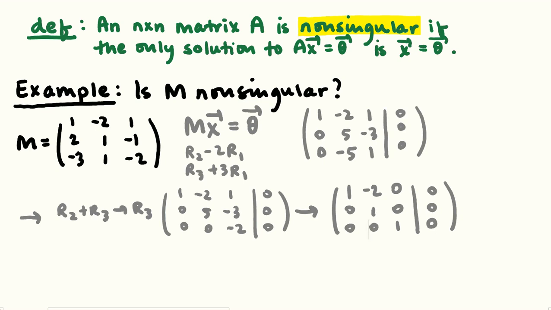And then I'll add 2 of these up there, and it's just going to kill it off, and it's going to get me back to the identity matrix, which is, of course, saying that the x I was looking to find is just 0, 0, 0, which is the definition of the three-dimensional 0 vector. So the only solution to Mx equals 0 is x equals 0, meaning M is, in fact, non-singular.